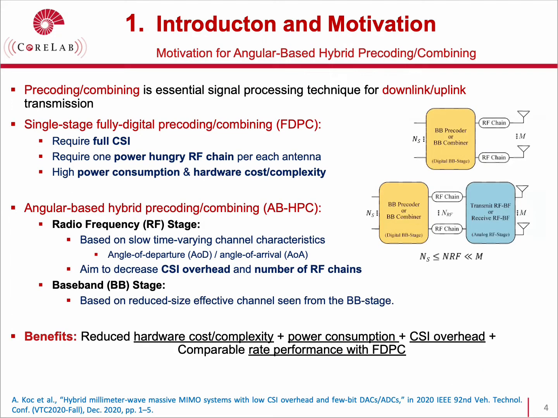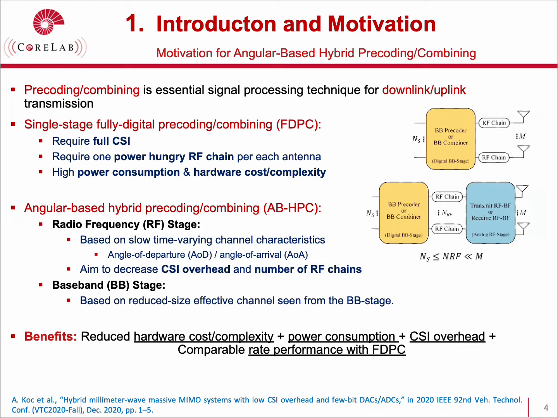Precoding and combining are the essential signal processing techniques of MIMO systems for uplink and downlink transmission to enable reliable transmission. In conventional MIMO, the single-stage fully digital beamforming shown here requires full channel state information and one power-hungry RF chain for each antenna.